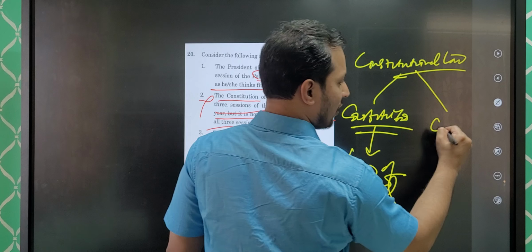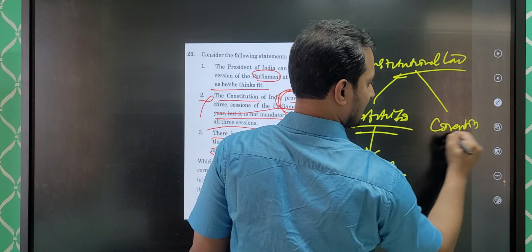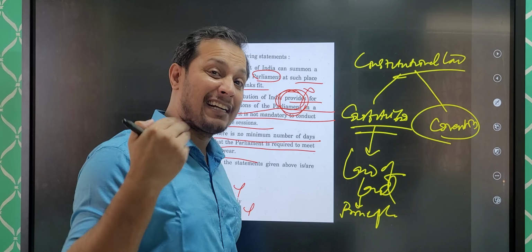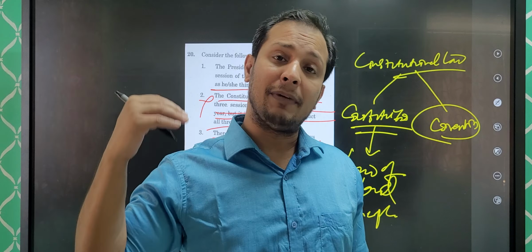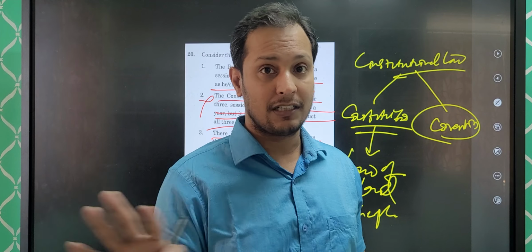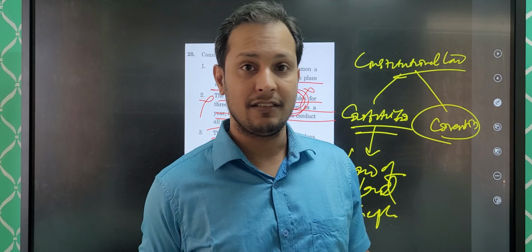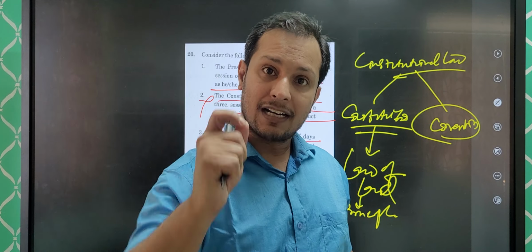And there are something called conventions. Conventions are what? Practices which are practiced since ages. Like even in Indian constitution, Indian polity, there are many conventions which are not written in the constitution. Conventions are never written. They are followed.